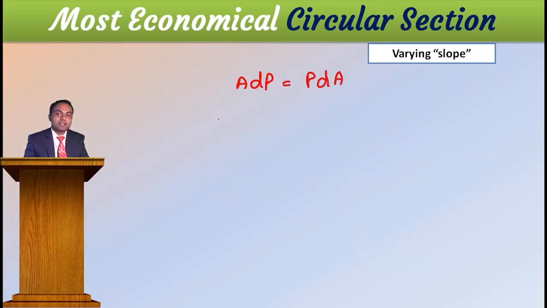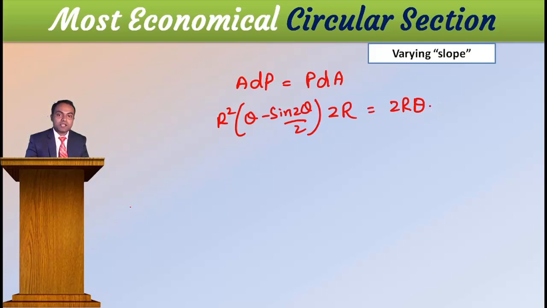Then a dP is equal to P dA. A is r square into theta minus sin 2 theta by 2, and this is 2r, is equal to P, which is 2r theta, into dA, which is r square into 1 minus cos 2 theta. Then wisely you cancel them: r square gone, 2r, 2r gone.